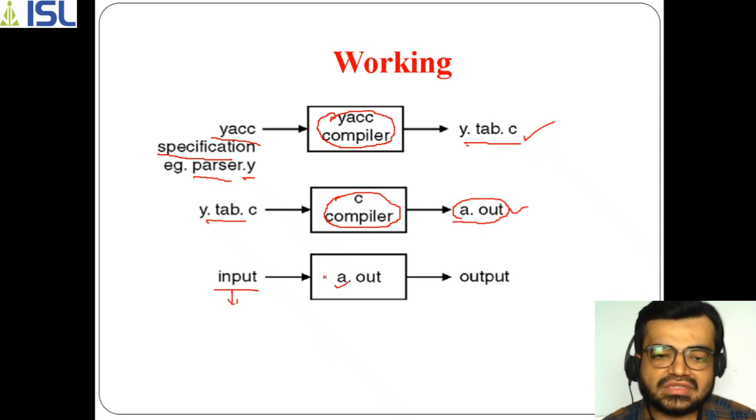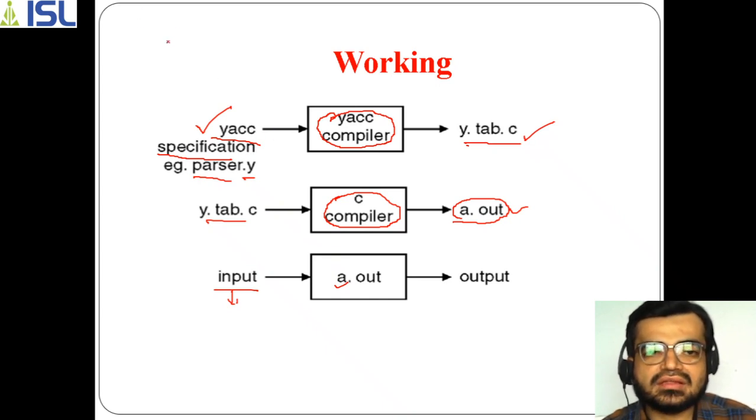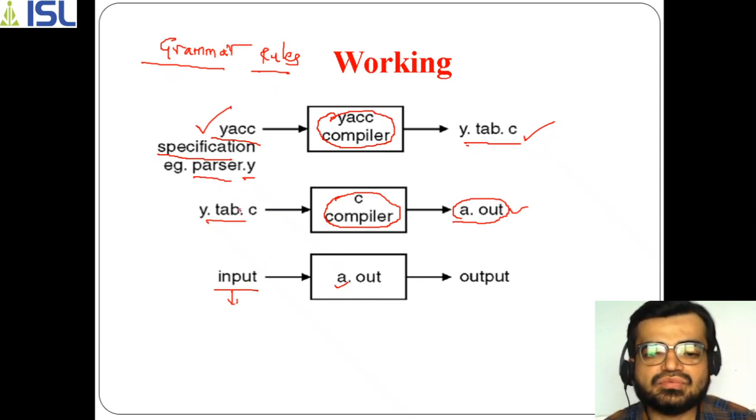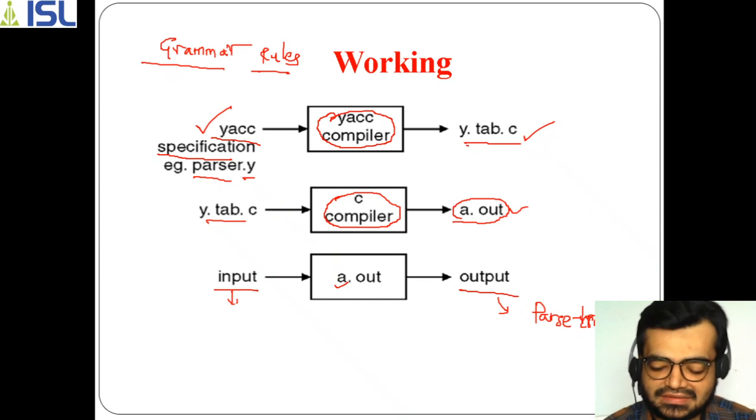This set of tokens, together with the grammar, which will be specified in the YACC specification, is used. The YACC program contains some specific grammar rules, so we need to see what these rules are, and using those grammar rules the grammar has to be taken. So the input contains a set of tokens, and finally the output of this will be your parse tree. That's the role of YACC here.